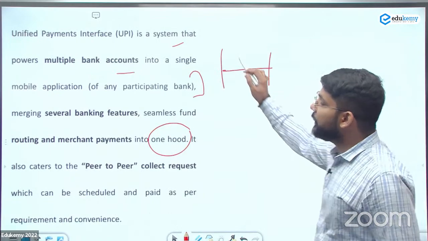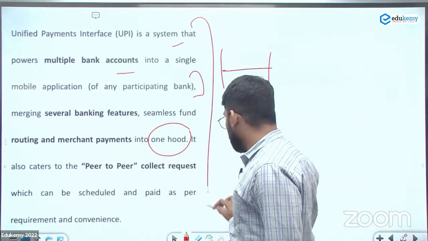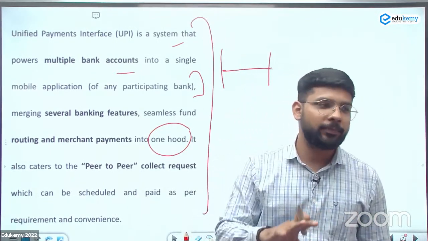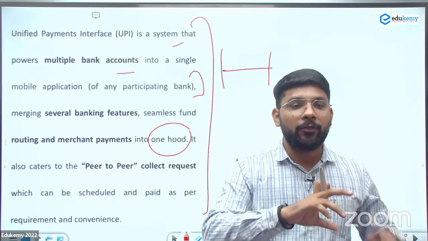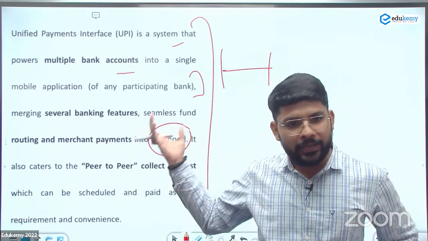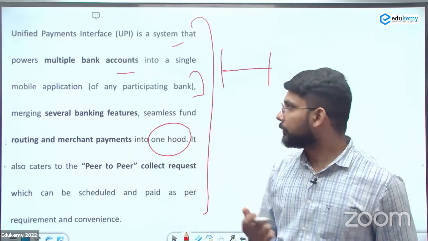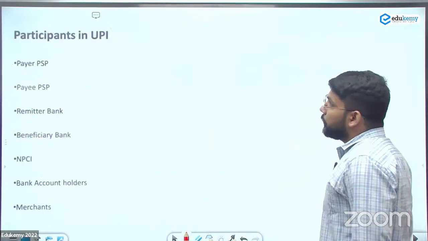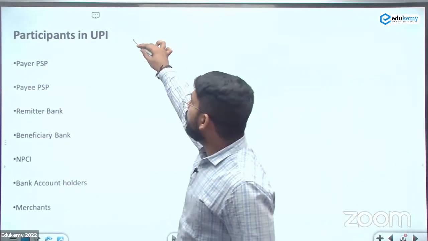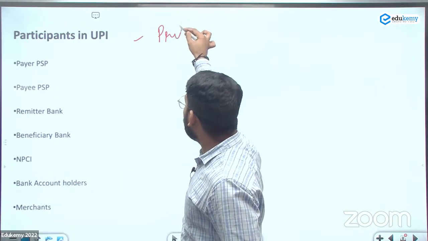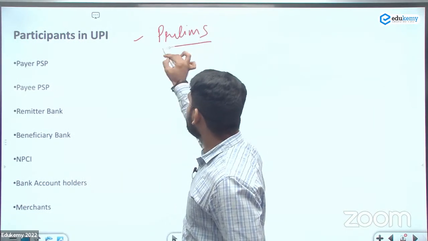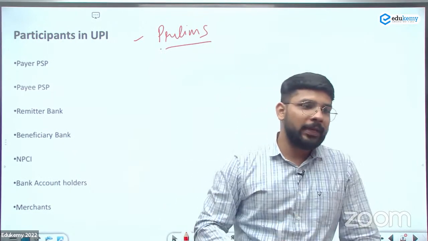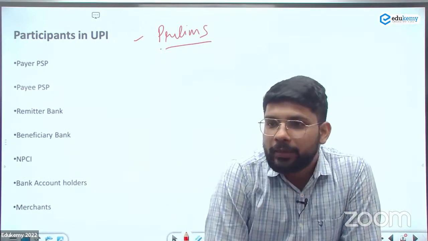So this is the definition. If there is a question related to the UPI in the mains, there is less chance, because the major question will be toward financial inclusion, where you can mention the UPI. So this is important from the prelims perspective. Who are the participants? Participants in the UPI. Who are the stakeholders in the UPI?